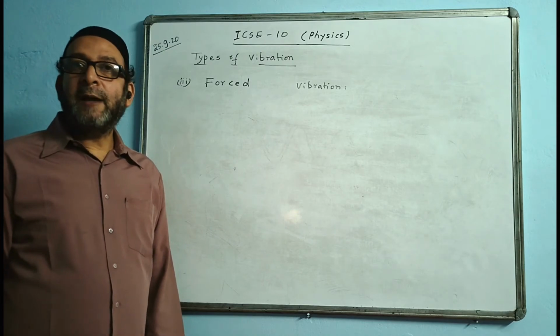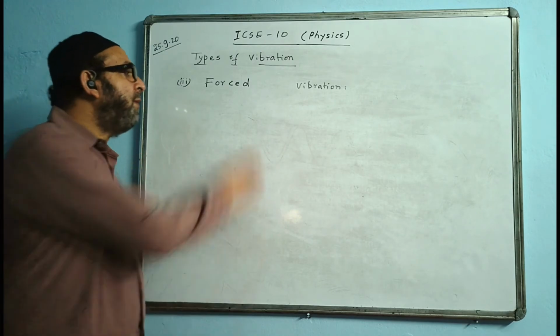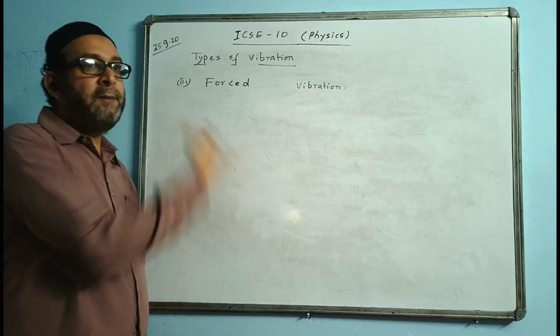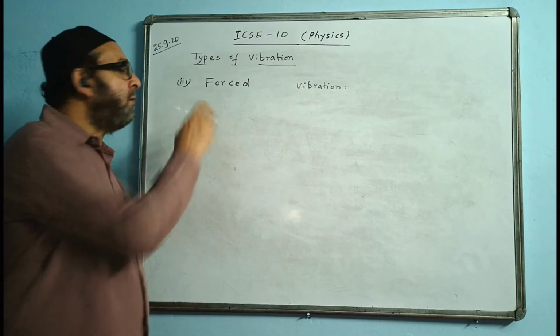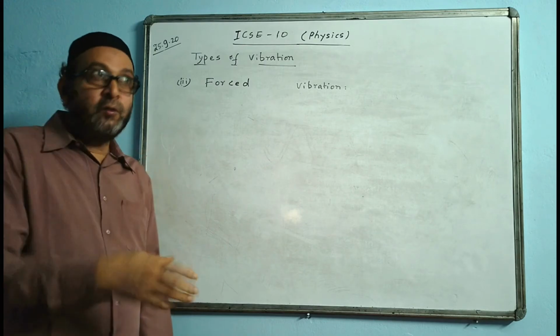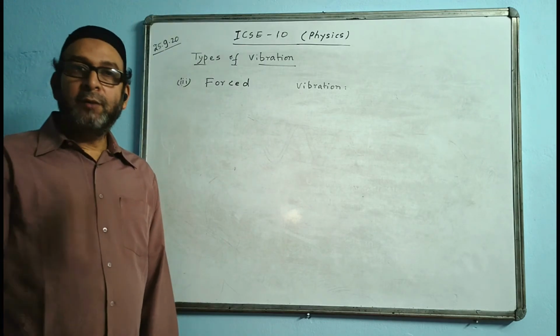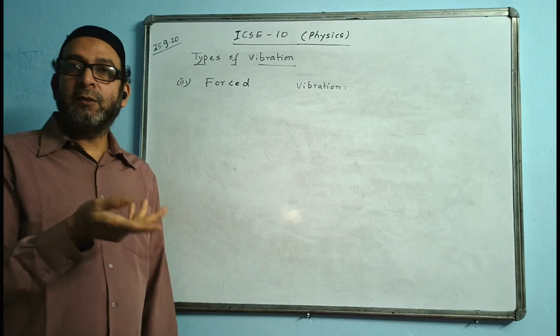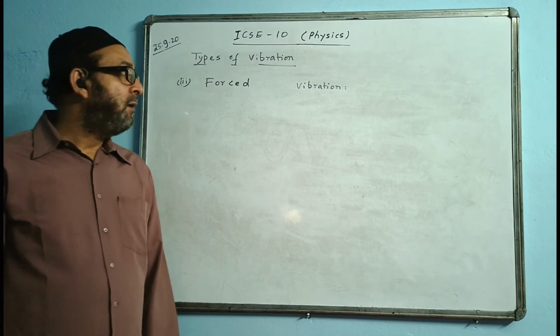In forced vibrations, amplitude can be increased, can be decreased. It all depends upon the magnitude of force applied. If you give more force, the body's amplitude will be more. If you give less force, the body's amplitude or vibration will be less.